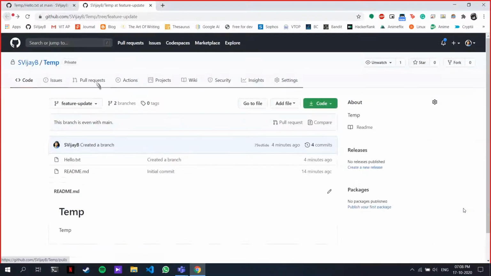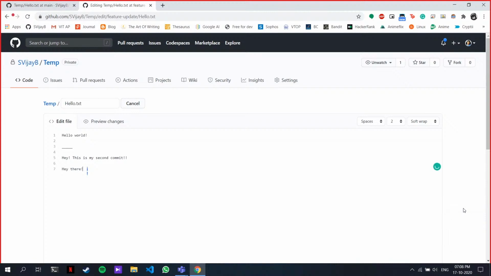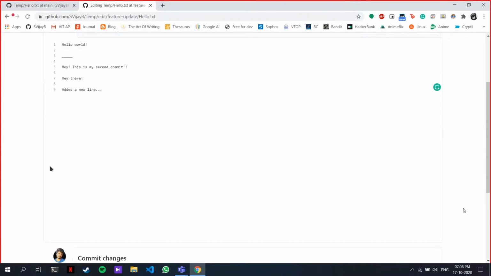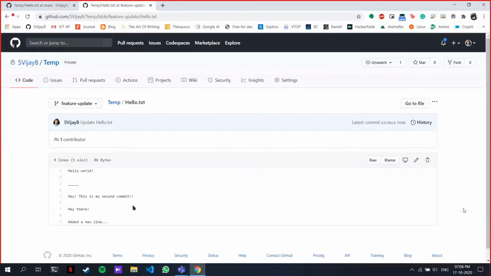Okay. Now, the question he asked was, how do I do the whole merging thing on GitHub? So I'm just going to come here and edit the file from GitHub itself. Add a new line. I'm going to commit here. You can commit from here also. Okay. So I commit the changes.